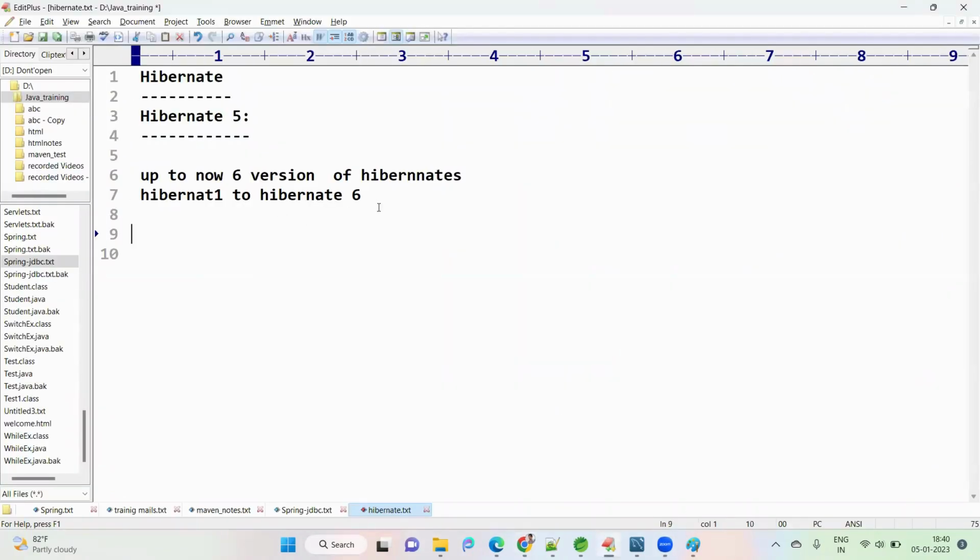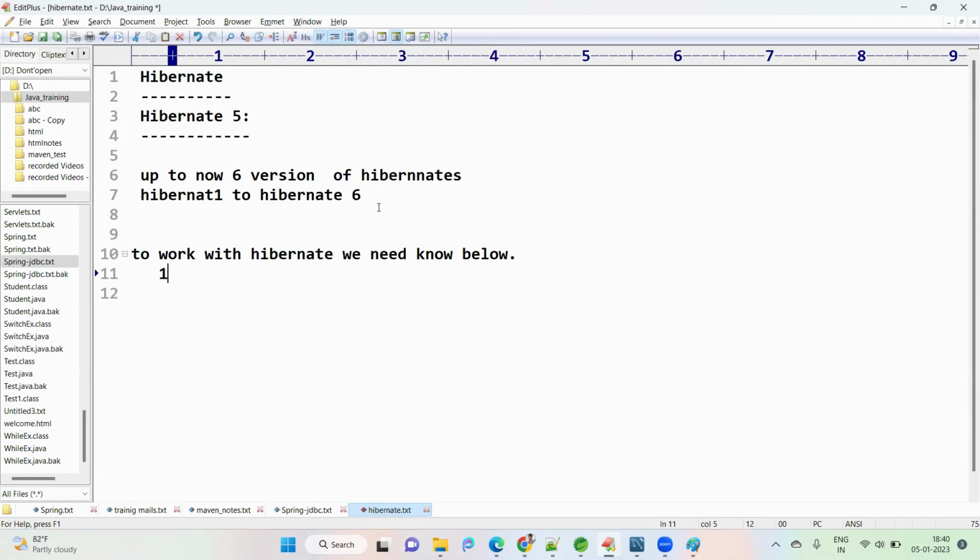Okay. So to work with Hibernate, we need to know at least the below concepts, at least for the first example. What is that? Hibernate mapping.